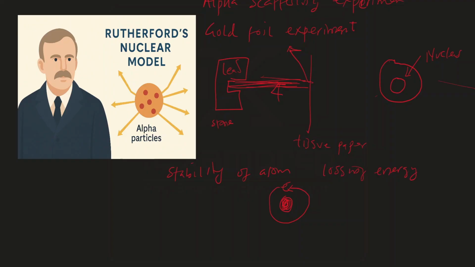So if it's losing energy, it means that the path of this electron will not be circular, it will be spiral. So if the nucleus is here and electron is moving, the electron, because it's losing energy, should be moving spirally, moving this way. And if it's moving spirally, it should collide with the nucleus and the atom should scatter. So Rutherford model of atom could not account for the stability of an atom. So his model of atom had some fallacy.